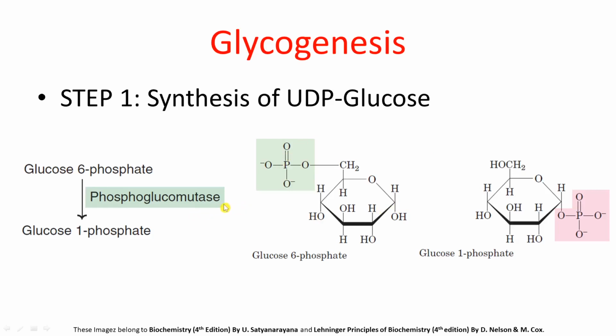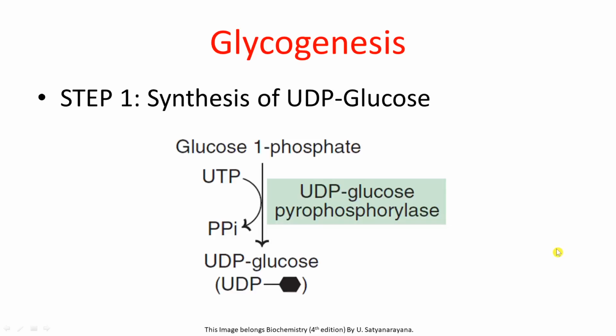Phosphoglucomutase will first add its own phosphate group. It is already containing one phosphate group, which it will add to the C1 position of the glucose 6-phosphate, so that there will be formation of glucose 1,6-bisphosphate intermediate, and thereafter the same enzyme phosphoglucomutase will remove the phosphate group from the C6 position. As a result, we will get glucose 1-phosphate.